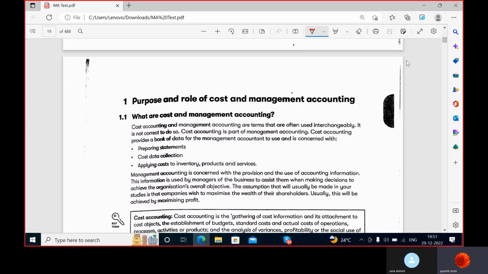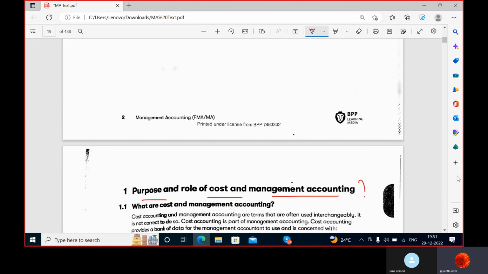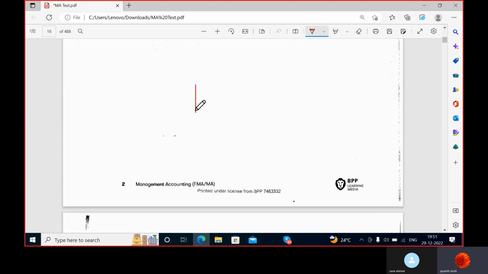So today we are starting the first chapter of management accounting. The purpose and role of cost and management accounting is the first question. See, you have a company called ABC company.